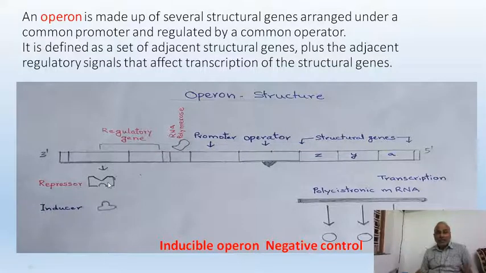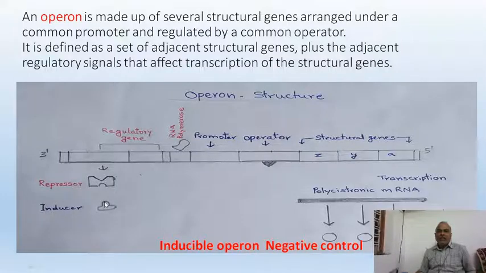When inducer is not there, in this case what I am explaining, repressor will go and bind with the operator, so that the function will be stopped. Such an operon, where inducer is starting the function, is called an inducible operon. It is called inducible operon because the inducer is allowing the operon to perform its function. Repressor is not allowing. That is why repressor is showing negative control, because repressor is not allowing. Inducer is allowing. It is called inducible operon.